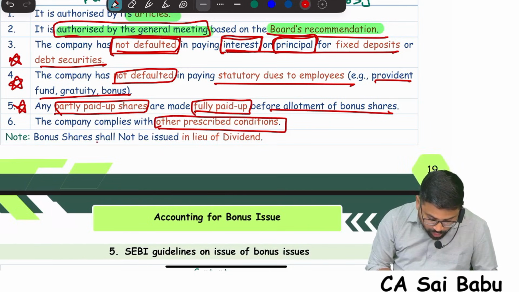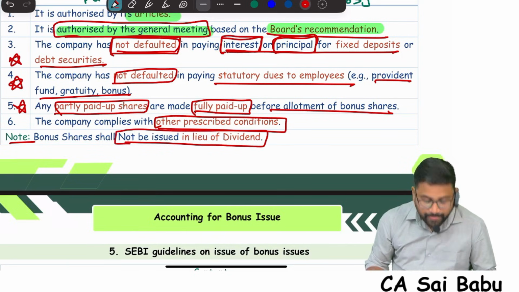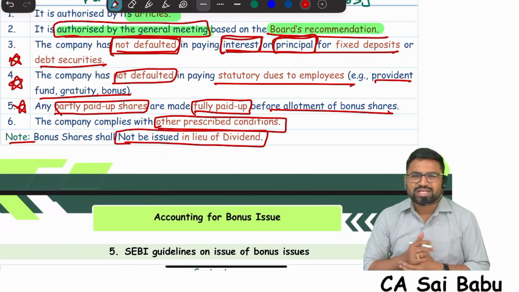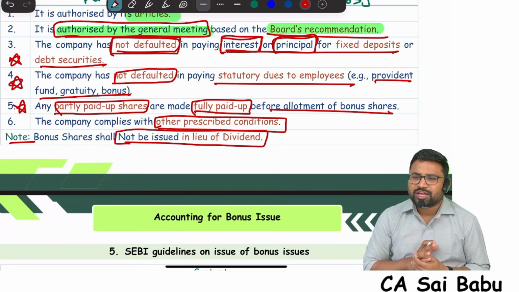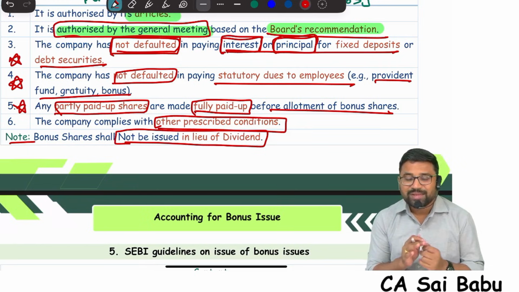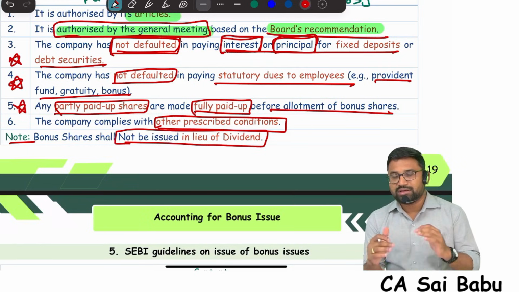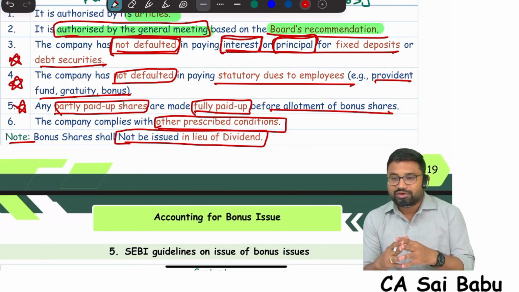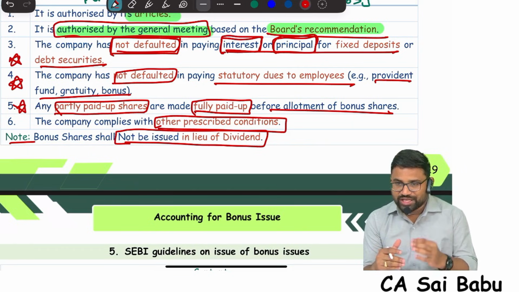Next, note: bonus shares shall not be issued in lieu of dividend. So what is the meaning? It means bonus is not a substitute for dividend. Generally, previously, when I was taking coaching, faculties used to tell me that bonus is a substitute to dividend.